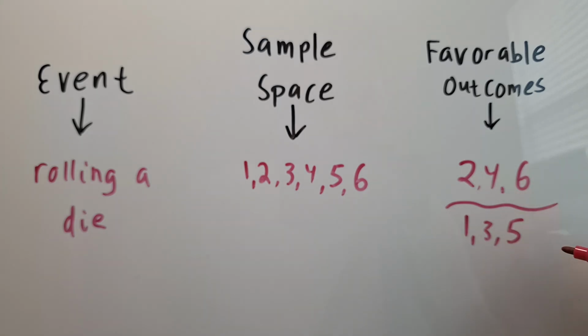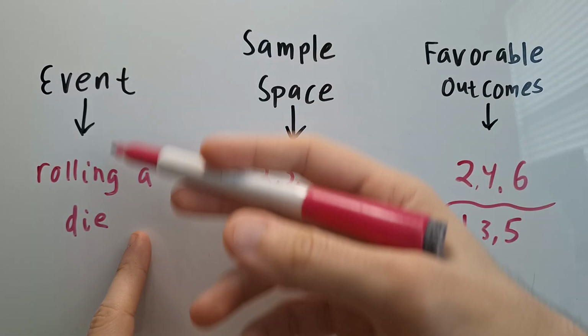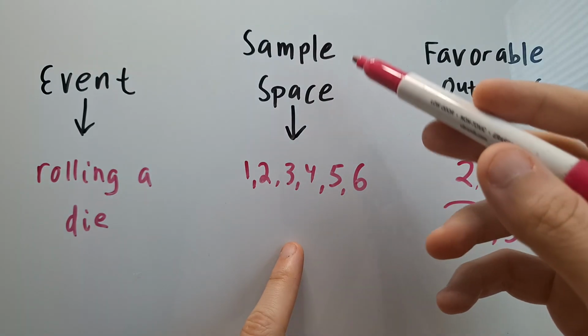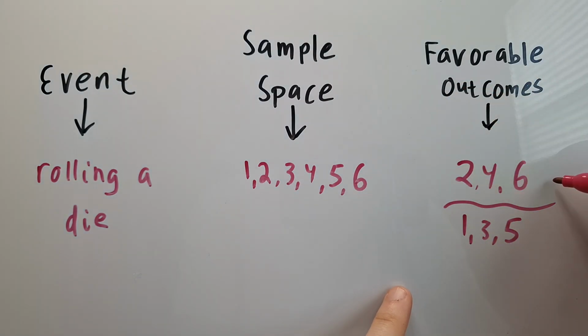Two different events. But specifically here we're talking about, in general, what each of these terms are. Rolling a die would be an example of an event. Sample space is the numbers 1 through 6, and then favorable outcomes for if we're trying to get an even number versus an odd number.